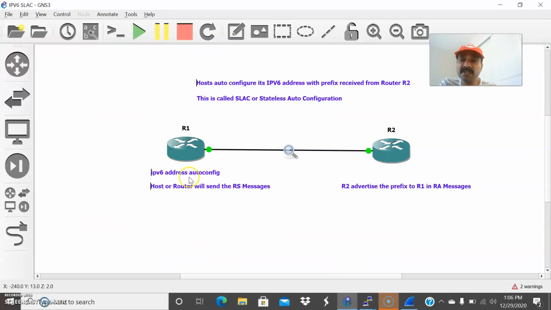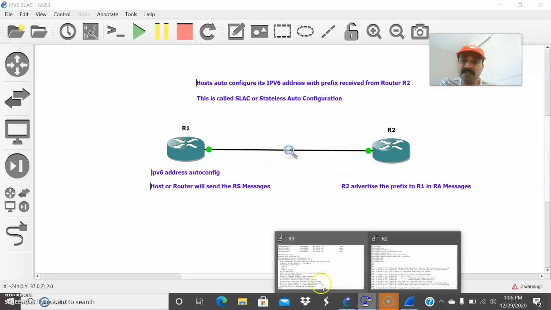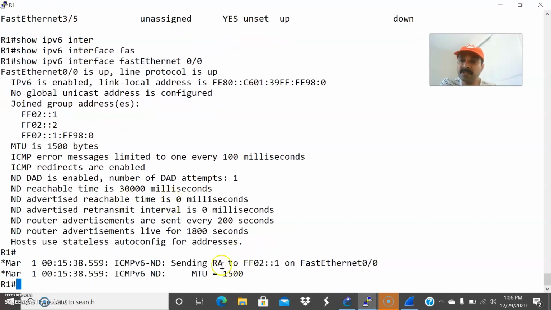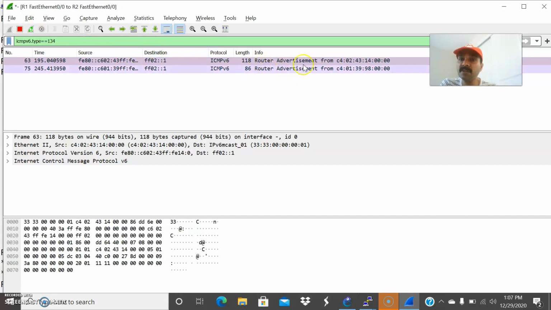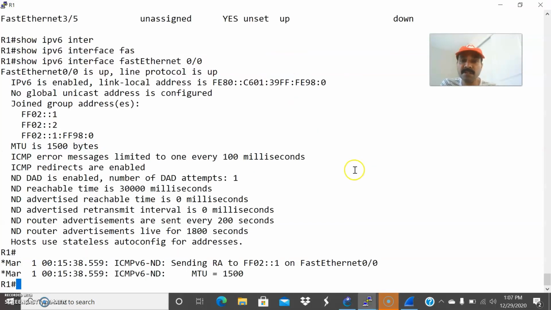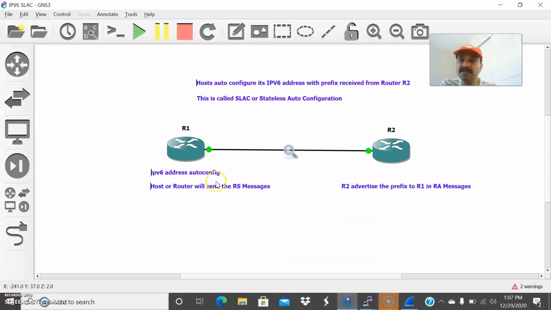As soon as I configure this command, you can see the router solicitation message, which can be sent by either a host or a router. It will send a router solicitation message to R2 and it will receive the prefix. Still it does not receive the prefix, right? Right now you are only seeing the router advertisement messages, not any router solicitation message, because I still have to configure this command, IPv6 address autoconfig. After configuring it, it will start sending the router solicitation message and it will receive the prefix from R2.